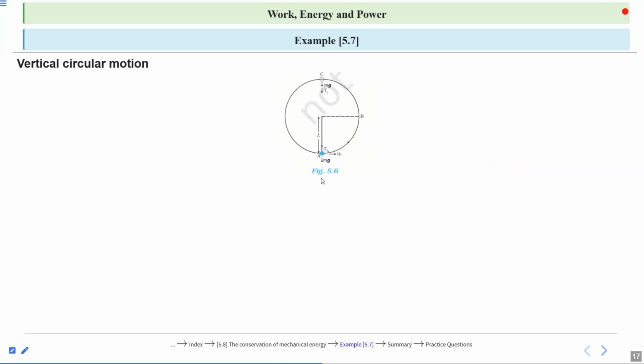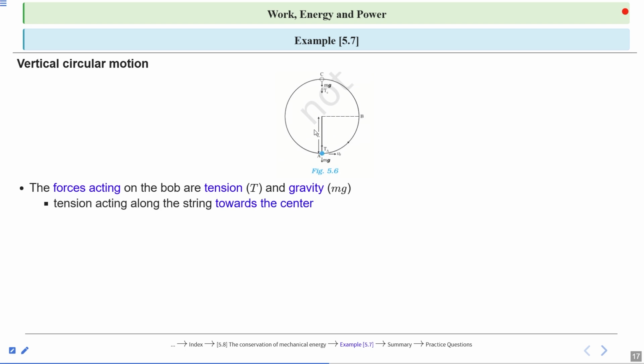The forces acting on the bob are tension and gravity, because the bob is connected with a string. So there are two forces: first is tension, second is gravity. What is the direction of tension and what is the direction of gravity? The tension acts along the string towards the center. Gravity acts vertically downwards, always.